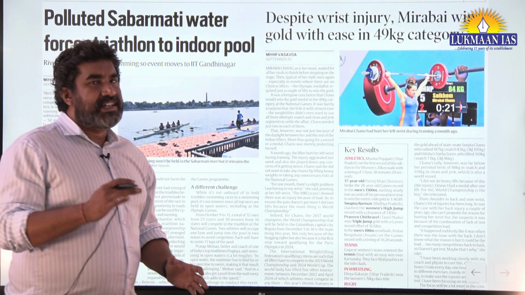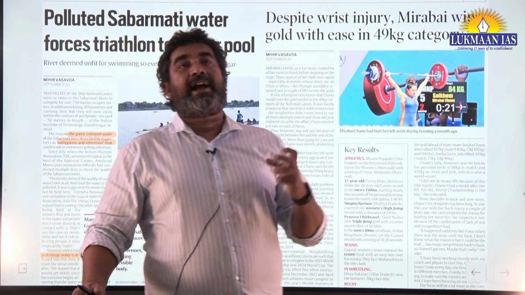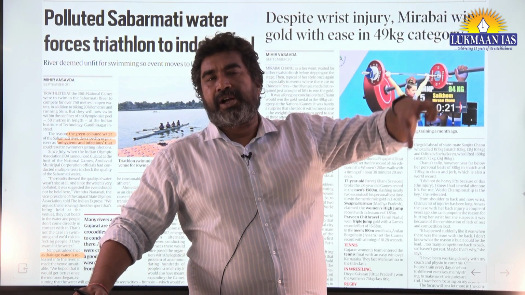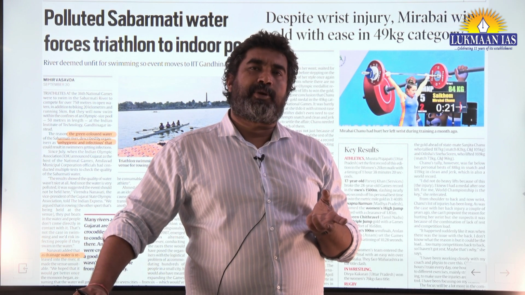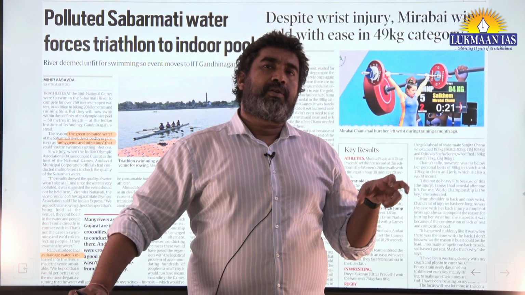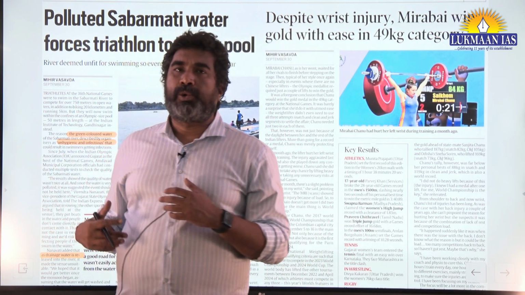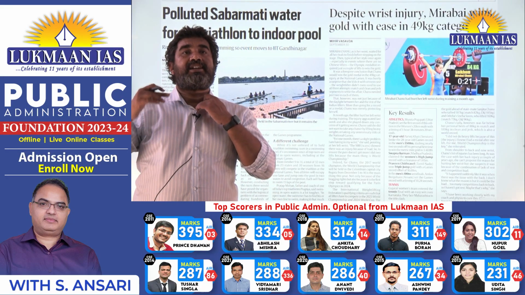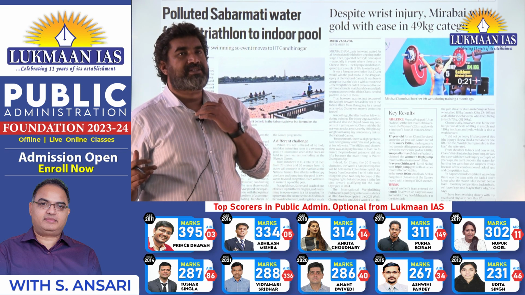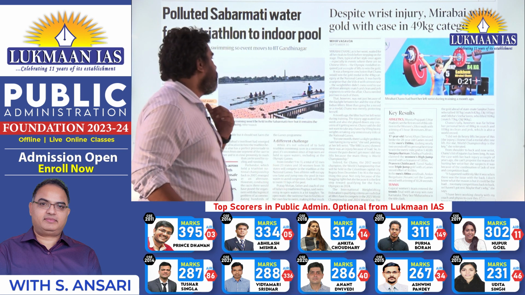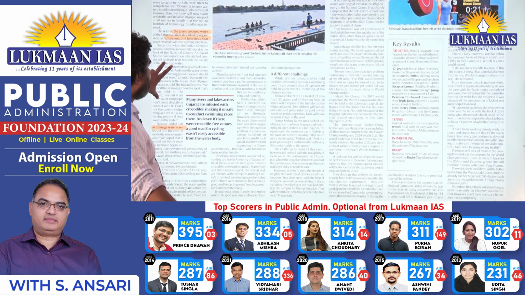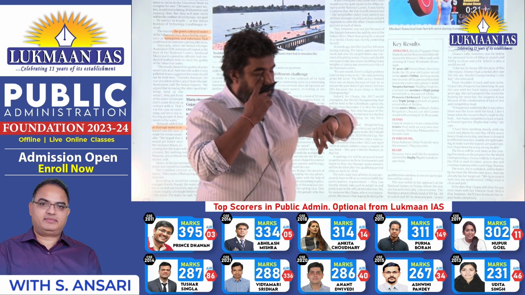So treating it as a river in that pretext and deciding the amount of effluent, industrial, regulated as well as unregulated, is creating the problem. And that's why the Sabarmati river is very much polluted, particularly witnessed by the significant amount of E. coli bacteria, which has increased nearly 17% in the last 4 years. So this is the overall news which we have to see from this perspective.